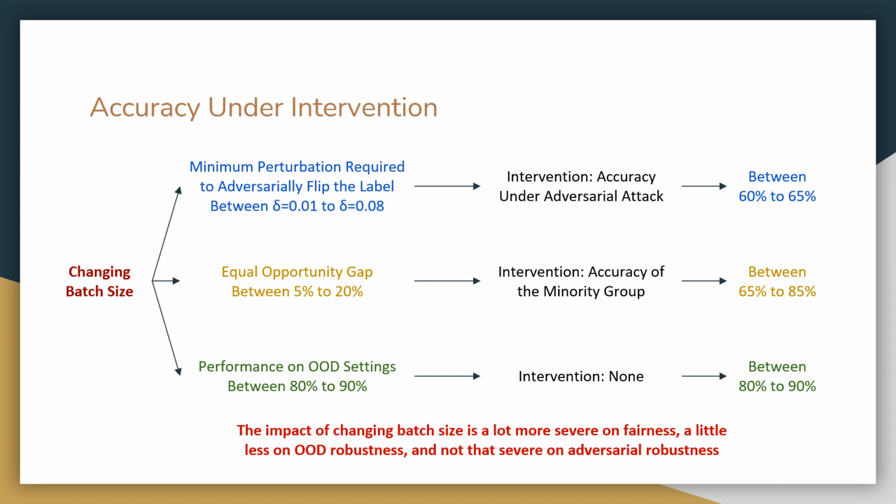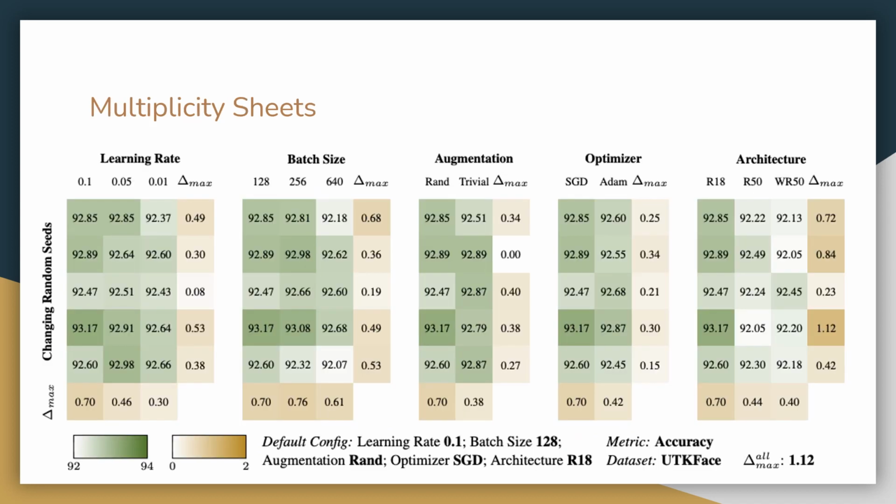For example, we can see in this toy setup, the changing batch size has a potent impact on the model fairness and a noticeable impact on OOD robustness. But it does not really impact the adversarial vulnerability of the model. Such a comparison can allow us to extract trends across different metrics that were previously missed.